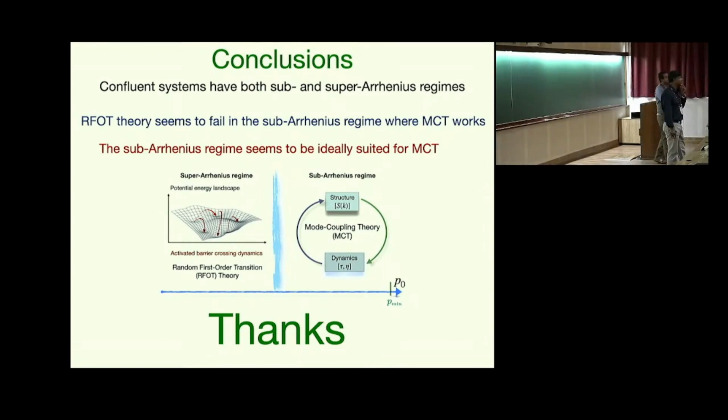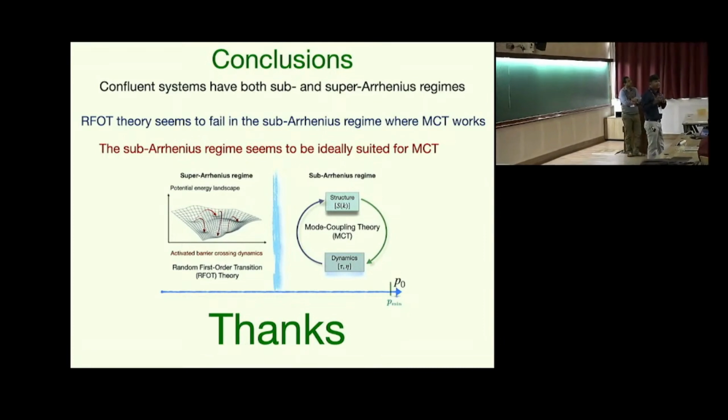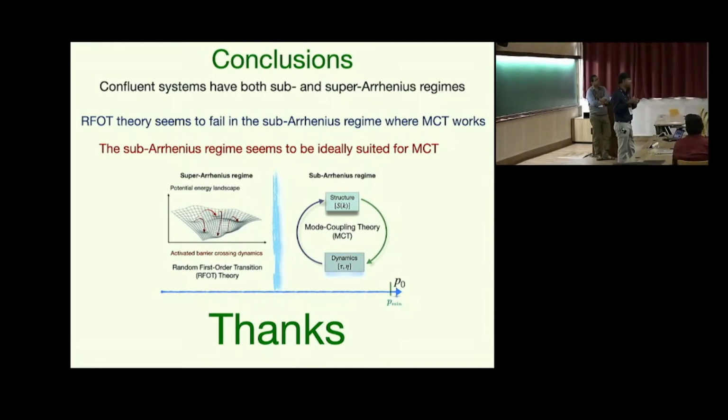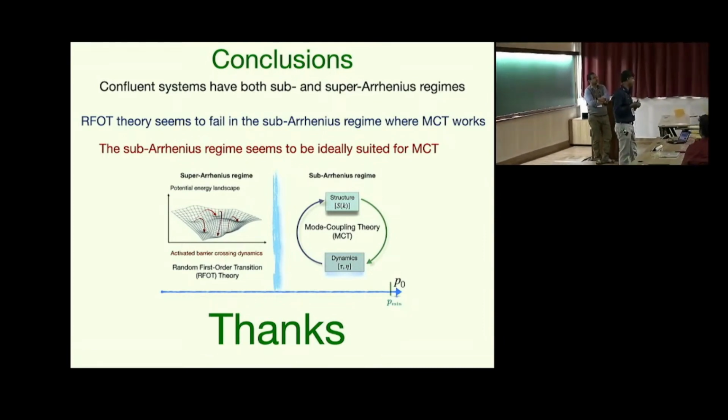T_K is much lower than T_C. So in the sub-Arrhenius regime, it is complicated because the fit with the RFOT theory is not that good either. But in the super-Arrhenius regime, the T_MCT is higher than T_K. So that aspect also seems to be there in the super-Arrhenius regime.